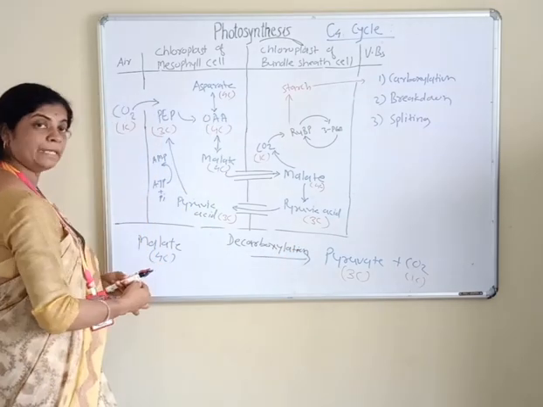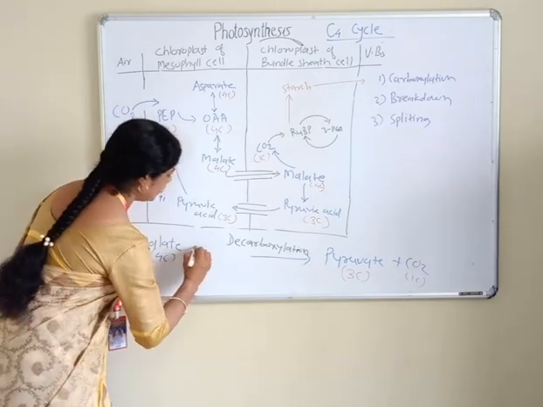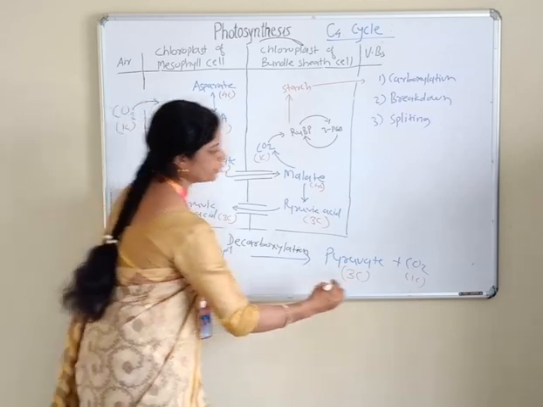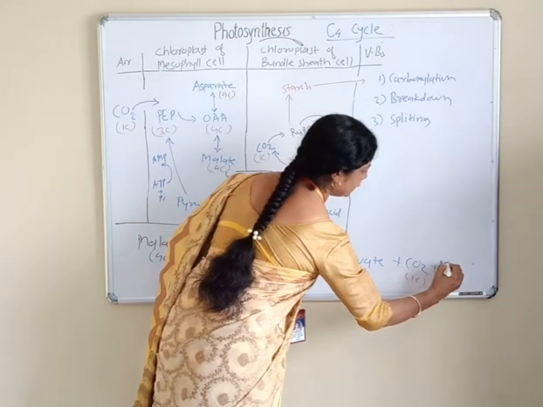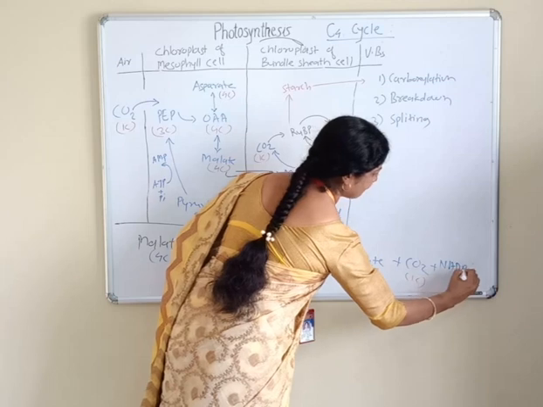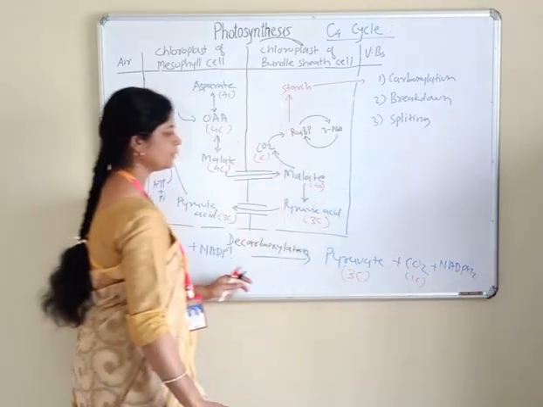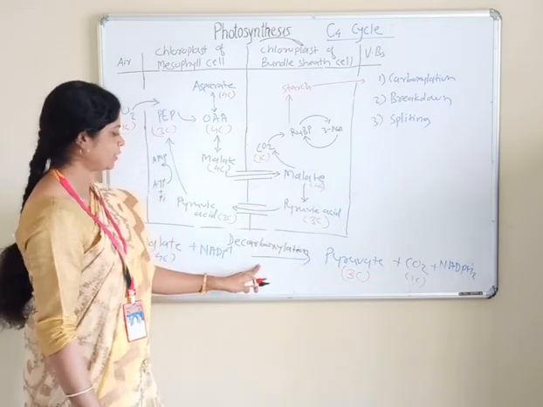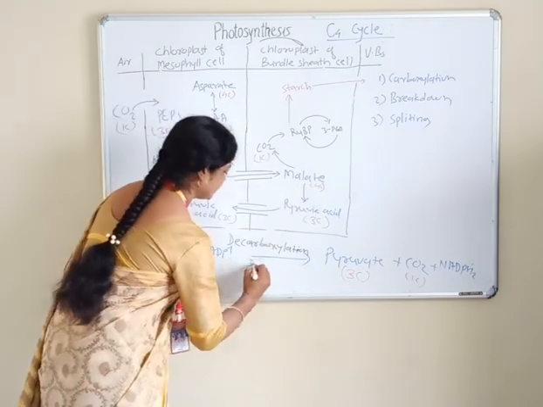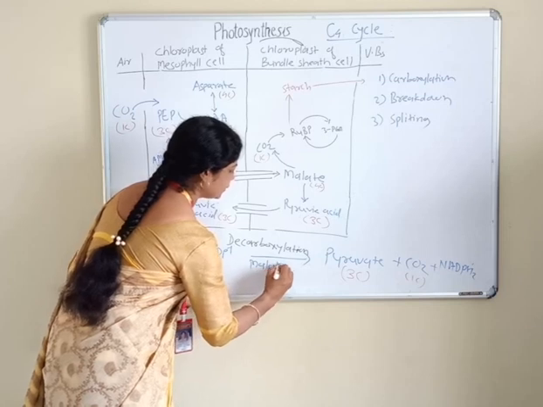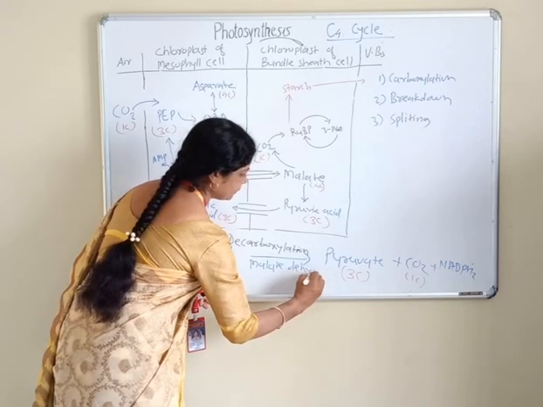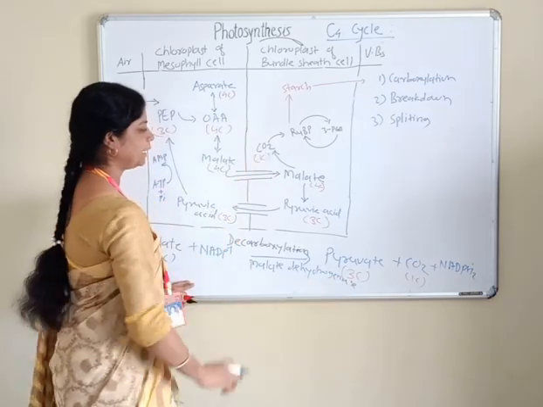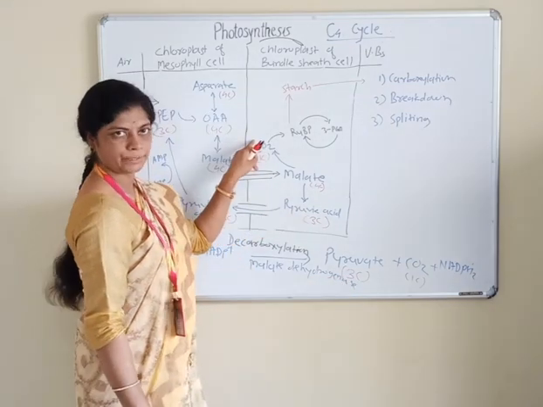In this step, NADP is used, and the reduced form of NADP, NADPH2, is formed. So this step is called splitting, or it is also called decarboxylation, in the presence of malate dehydrogenase. Splitting of malate into pyruvic acid and carbon dioxide.